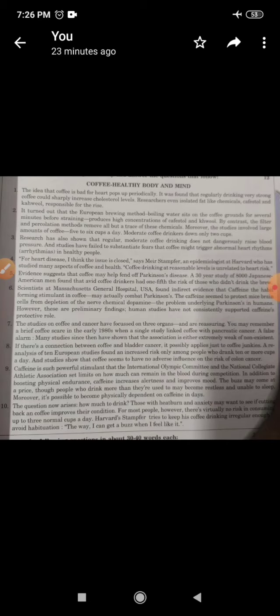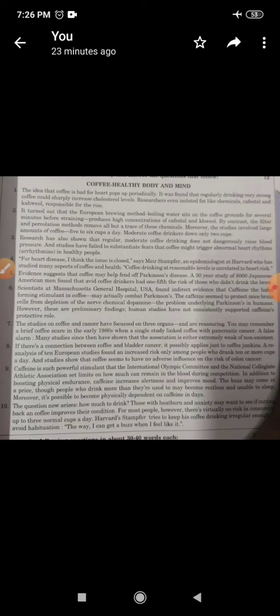If there is a connection between coffee and bladder cancer, it possibly applies just to coffee junkies, that is people who drink a lot of coffee. A reanalysis of 10 European studies found an increased risk only among people who drank 10 or more cups a day. And studies show that coffee seems to have no adverse influence on the risk of colon cancer. So coffee does not cause colon cancer.